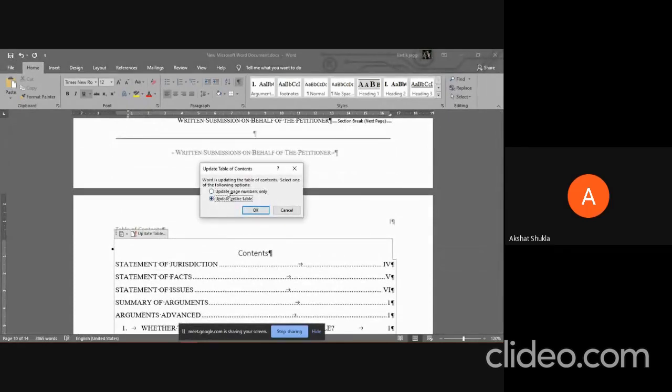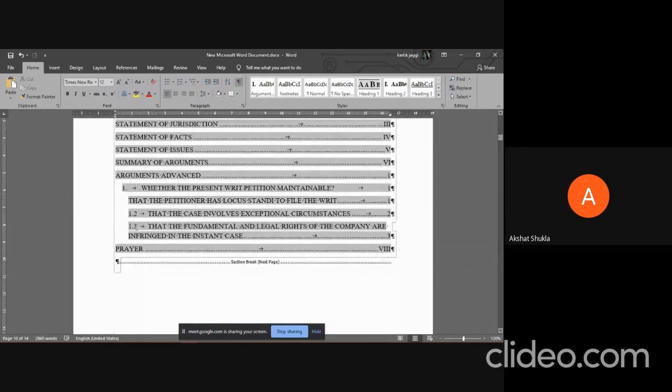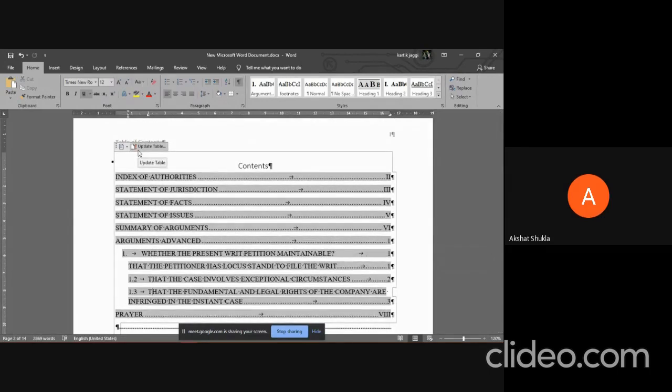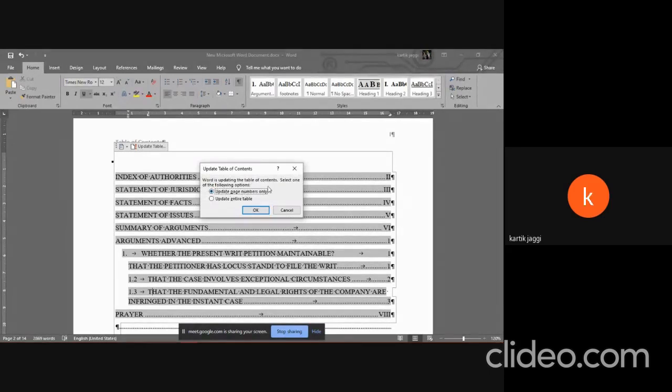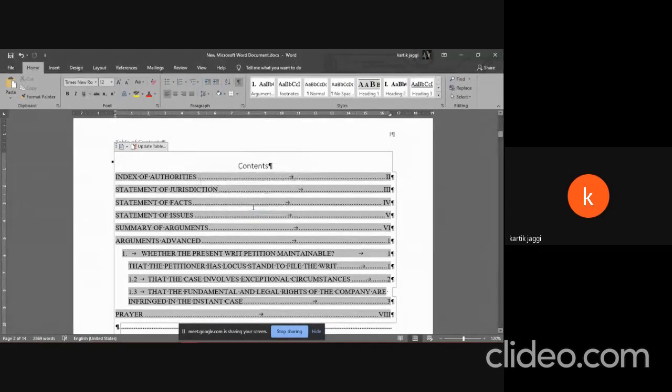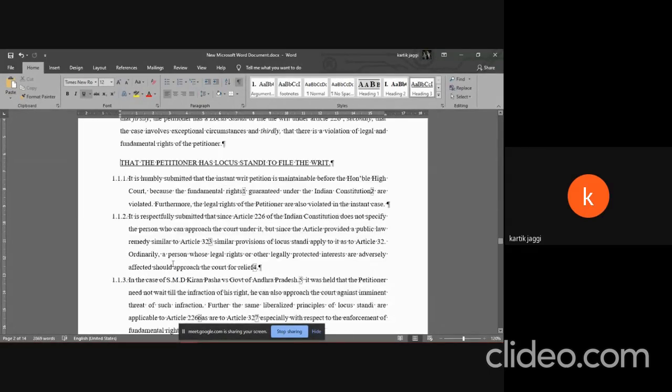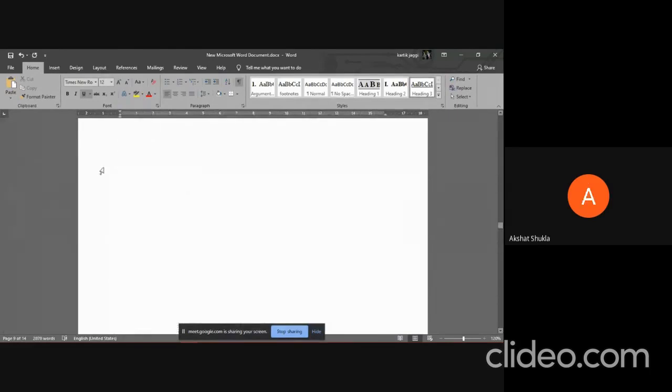But there are two options here. Make sure that you're not only clicking on update page numbers only. You have to click on update entire table. For example, earlier 1.3 was not showing up, if you might have noticed. I manually went there, I inserted 1.3. Sometimes when you just single click on it, it might not even show this window. It will just automatically update page numbers only. So at that point, you'll have to click it again. The whole pop-up shows and you have to click on update entire table. I think that should solve your problem, because if you're not updating the entire table, this is what happens. Okay, sir. Thank you so much.